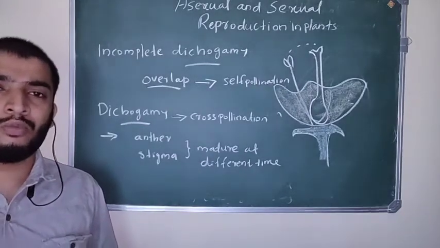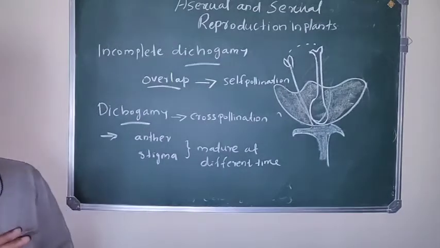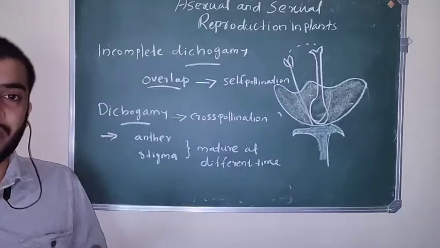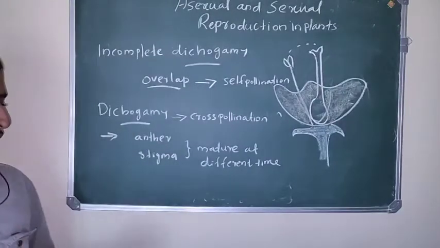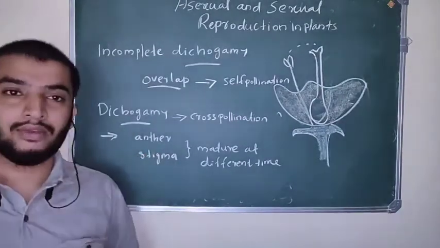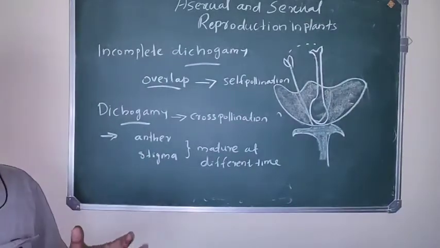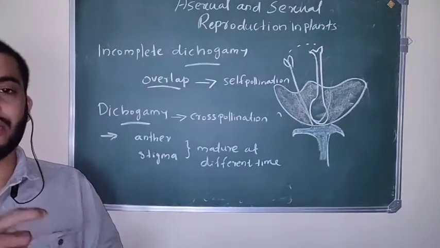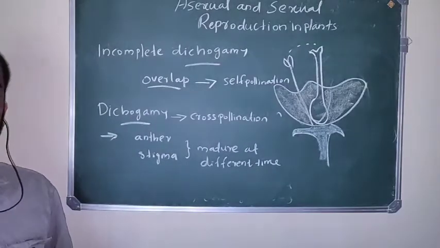Then we discussed homogamy. Homogamy means the maturation time of anther and stigma is the same, which favors self-pollination. And next one, incomplete dichogamy. Incomplete dichogamy means the maturation times of anther and stigma overlap, which favors self-pollination. That is incomplete dichogamy.